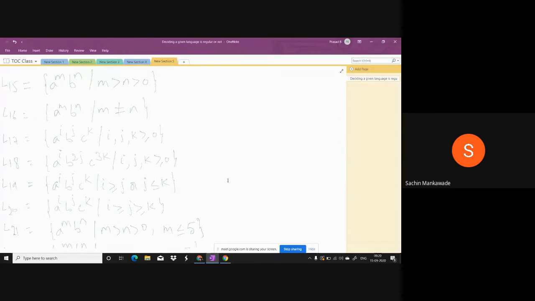So try this, all languages. Every time you just check whether there is a relation or not. If a relation is there, then if it is finite, it will be regular. If the relation is infinite, it will not be regular.